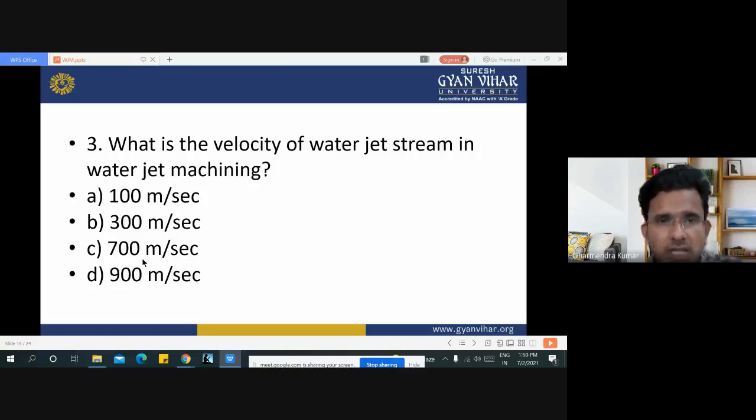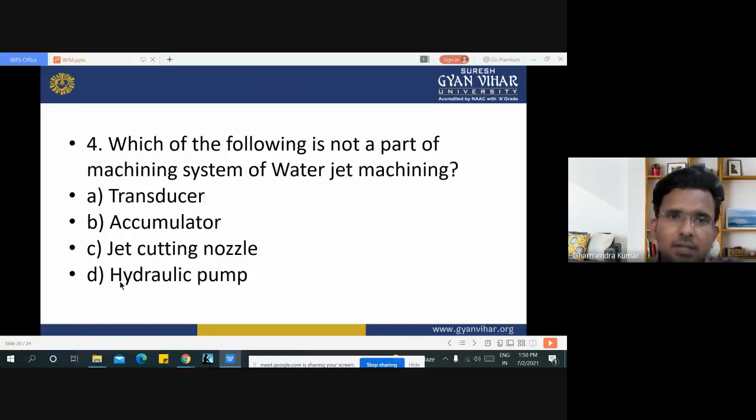The third one is, what is the velocity of the water jet stream in water jet machining? We have seen that it is 900 meter per second. It is the velocity of the water jet stream which we are using in the water jet machining process. The fourth one is, which of the following is not a part of the machining system of water jet machining?